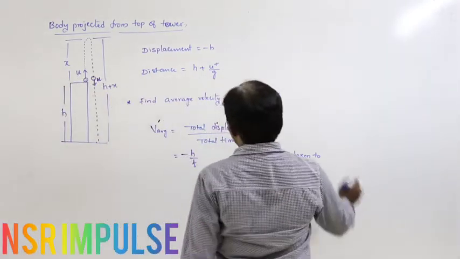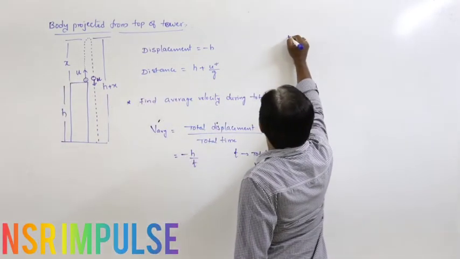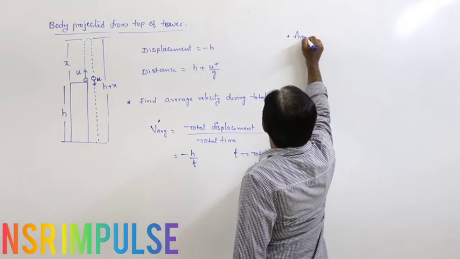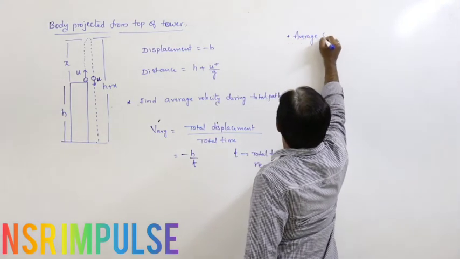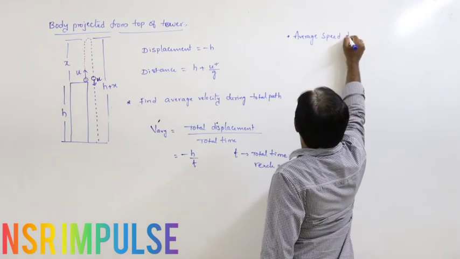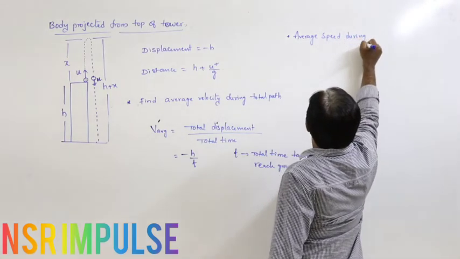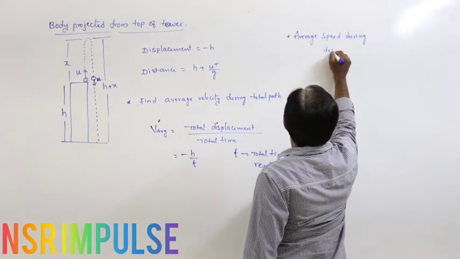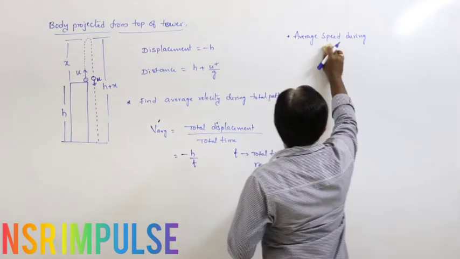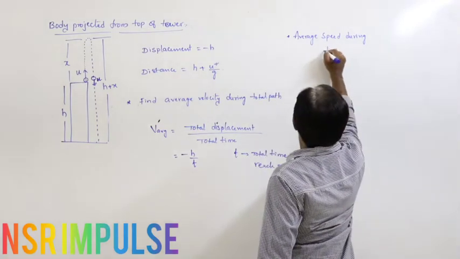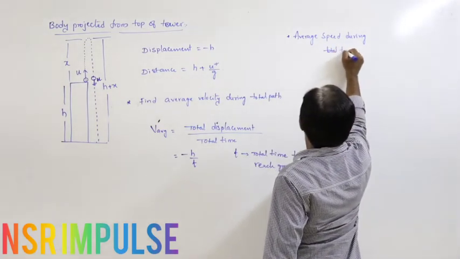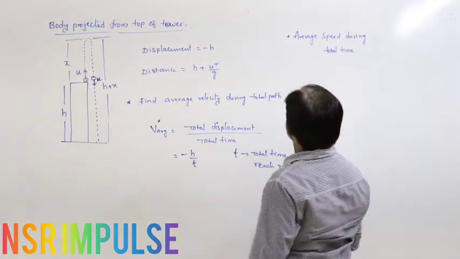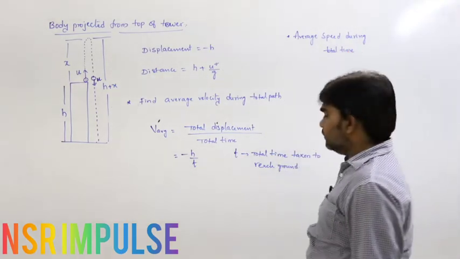Now find the average speed. What is the average speed during the total time?